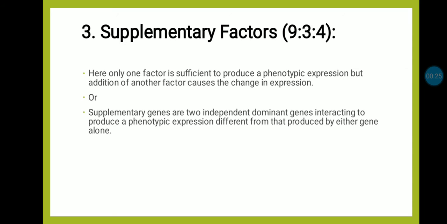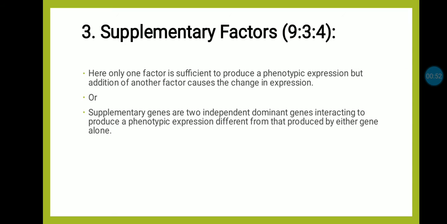And in this type of interaction, we are studying about supplementary interaction. They give supplement in their expression. Here, only one factor is sufficient to produce phenotypic expression, but addition of another factor causes the change in expression.